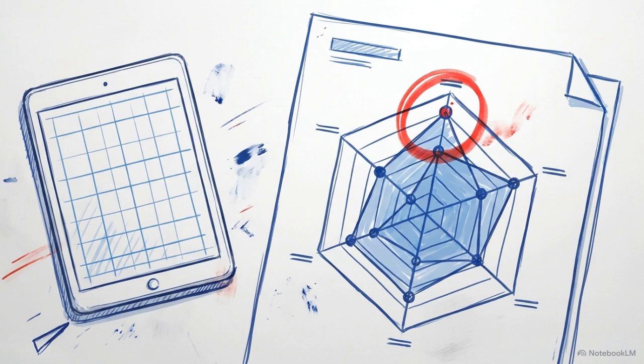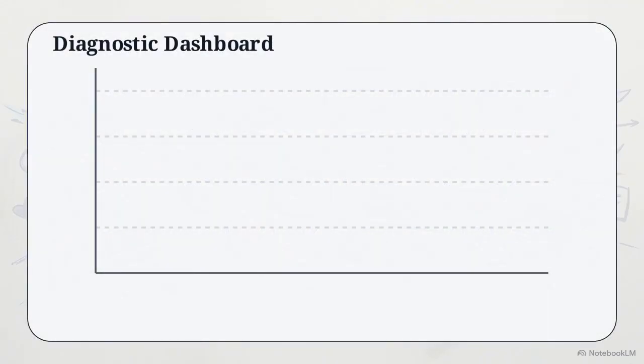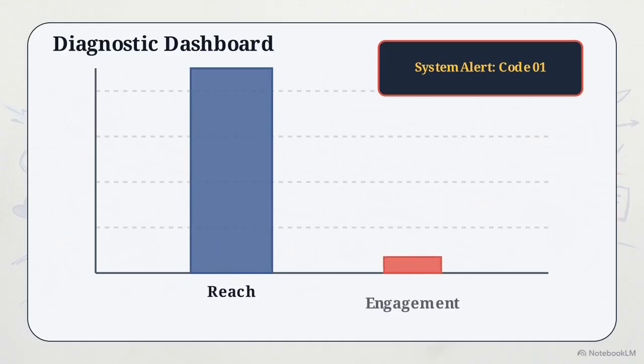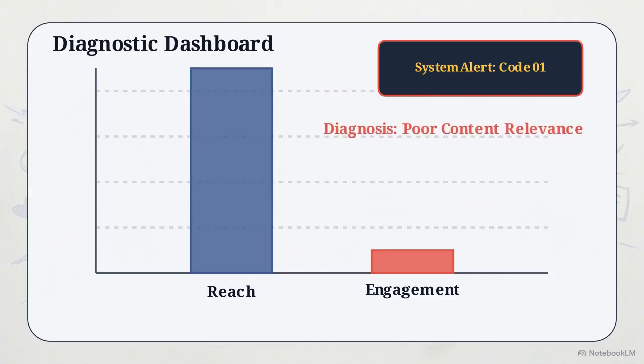The true value of a data professional is knowing how to use these outputs to diagnose complex business problems. Let's run a diagnostic. This dashboard displays a massive spike in reach, but a tiny bar for engagement. Thousands saw the post, but almost no one interacted. This points directly to a problem with content relevance or quality.